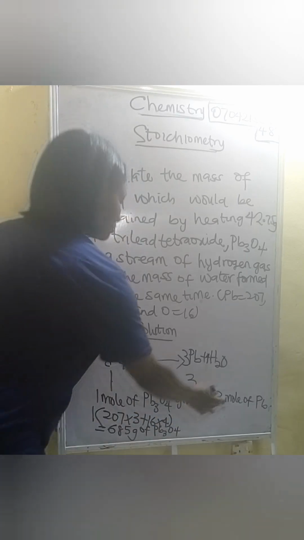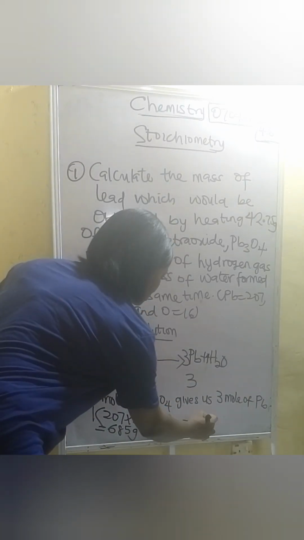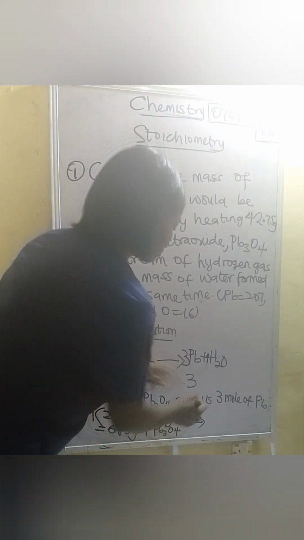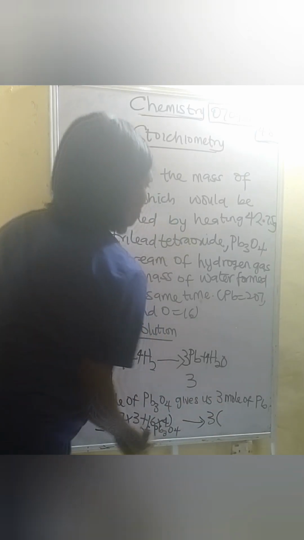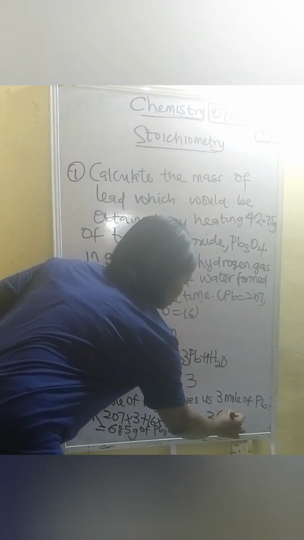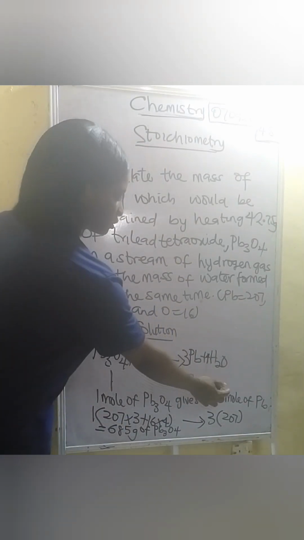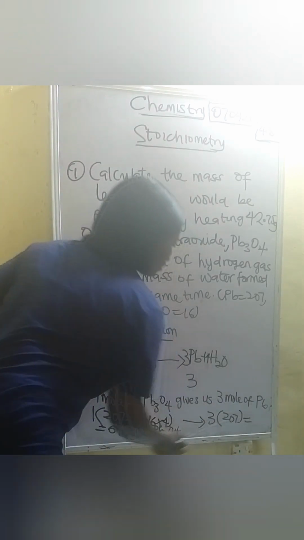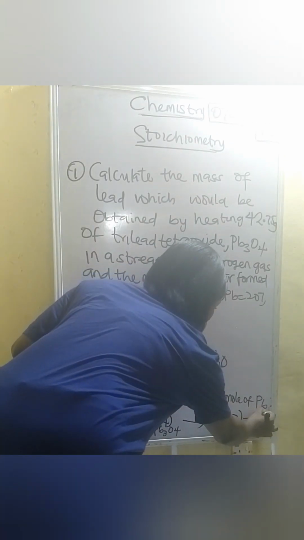So now let's find the molar mass of lead. Lead has 3, so we are going to write the 3 here. Lead is 207. So that shows we are going to multiply 3 by 207. When we multiply, we are going to get 621 gram of lead.